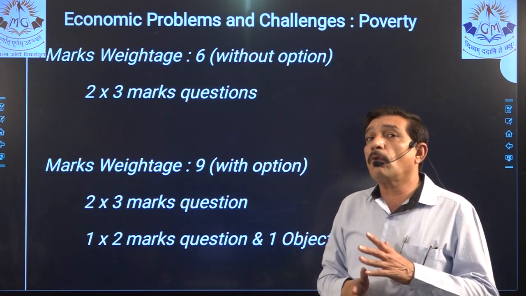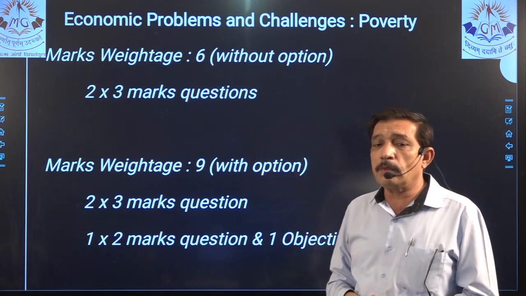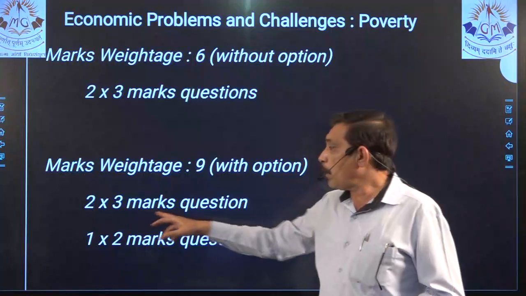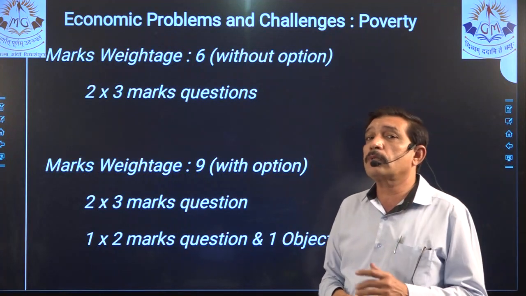Now if we go with option, with option means 2 into 3 marks questions, that is 6 marks. Then the remaining 3 marks, where will they go?